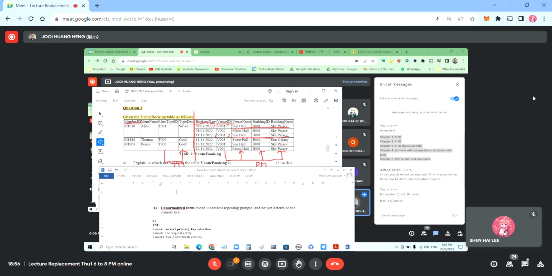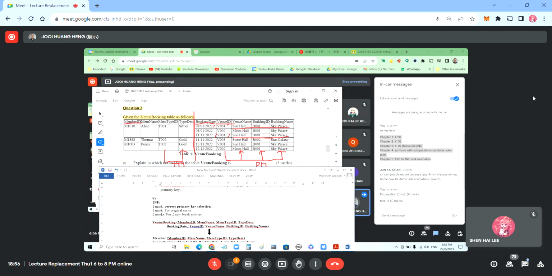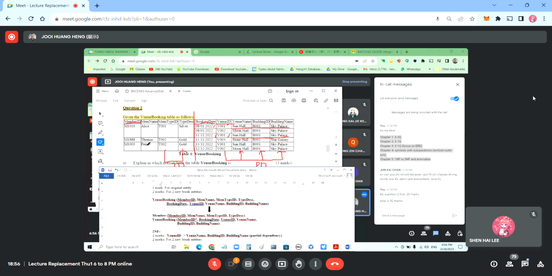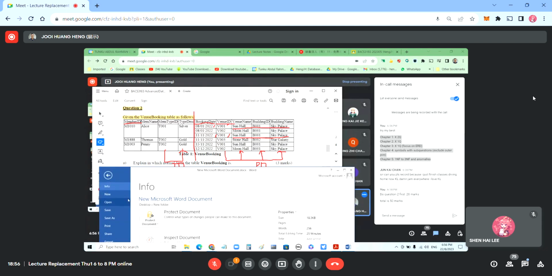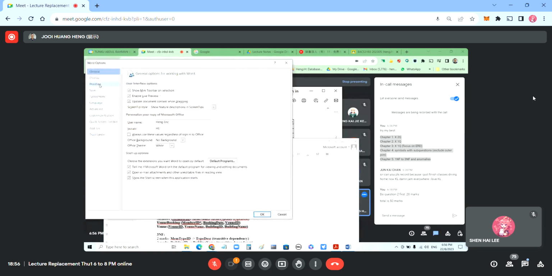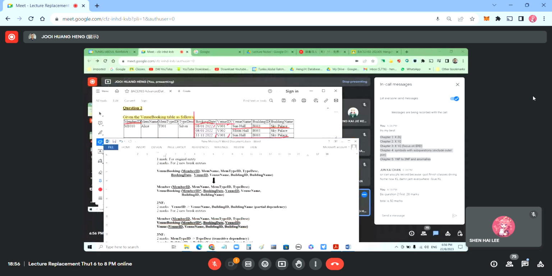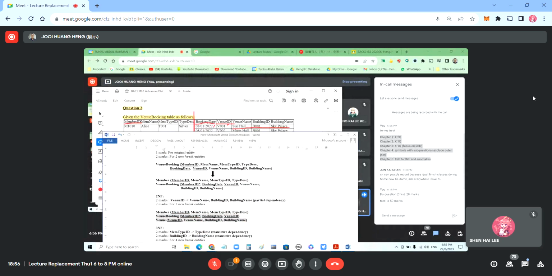Okay, so we go to first normal form. We select the correct key: one mark. The original table is one mark. Then break it into two tables. First step, you list out the table names, the venue booking, then all the attributes, then underline the primary key. So the answer is this. First step, list out all the columns and underline the primary key.